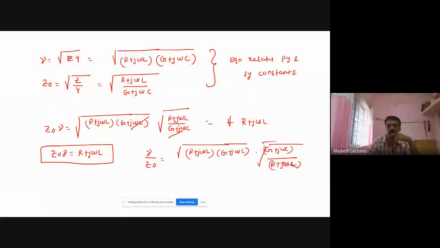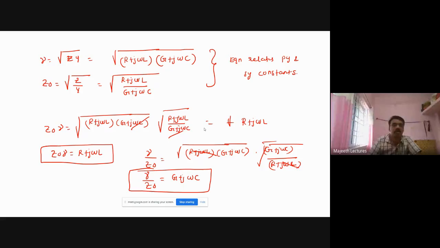So these two will cancel each other. So gamma by Z naught becomes root of G plus j omega C into root of G plus j omega C, that is equal to G plus j omega C. So this relation we must know. If they give one of the parameters, we must find the other parameters. So these are very, very important relations.